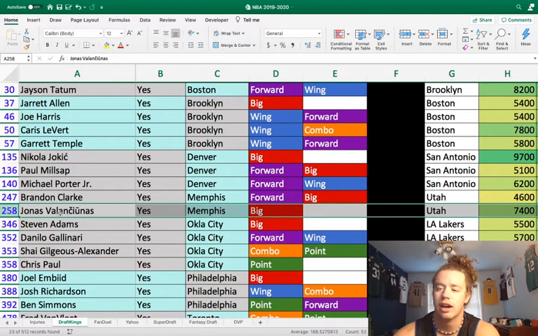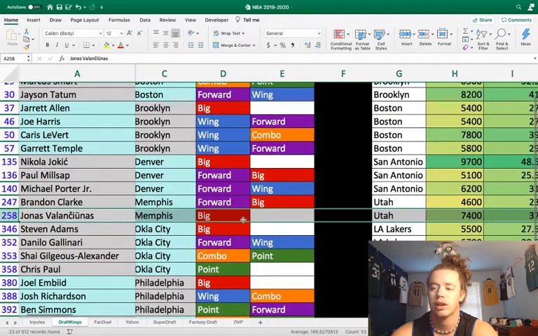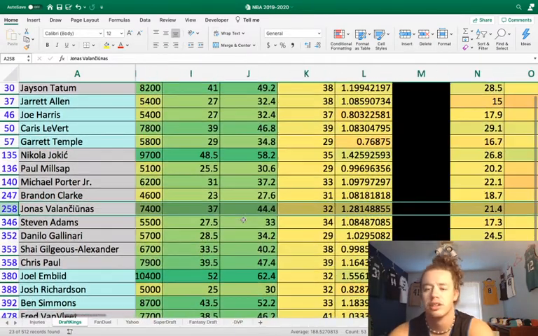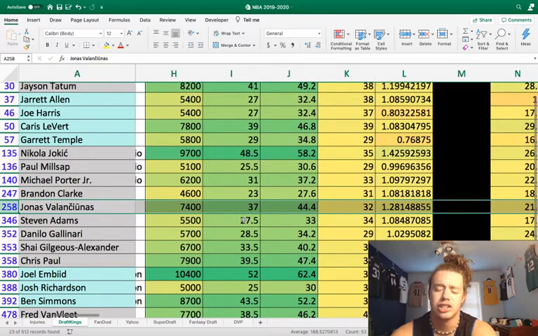Next, we have Joe Val at 7,400 against Utah. I think Joe Val's a good play today because now that Jaren Jackson's out, he's going to get a lot more minutes. If you've been watching Memphis play a lot at the end of these games, they'll run lineups with Clark and Jaren Jackson on the floor without Jonas Valanciunas. But now Jaren Jackson's out, so I think Valanciunas picks up a few more minutes here.